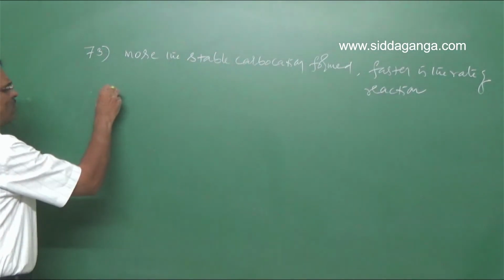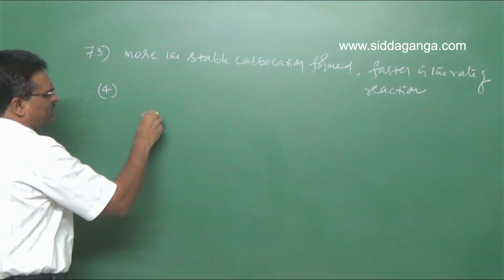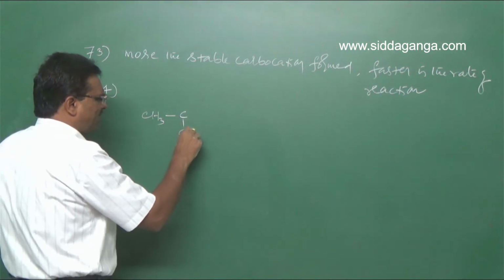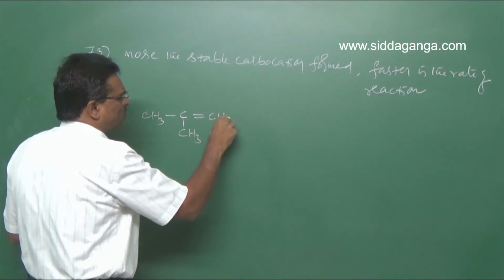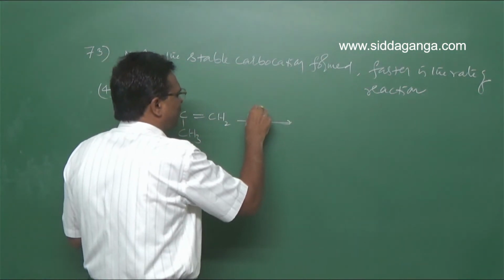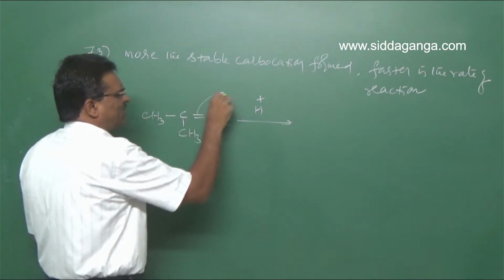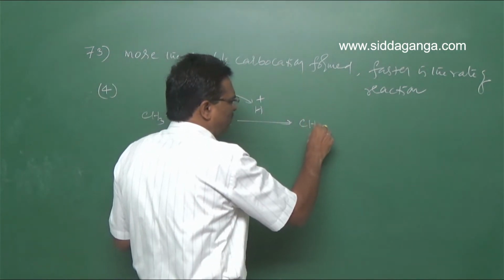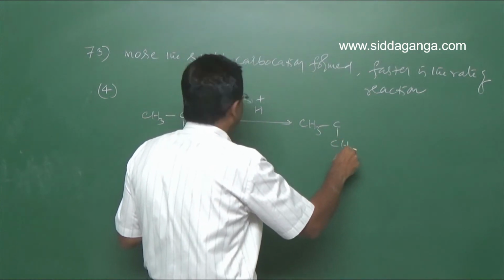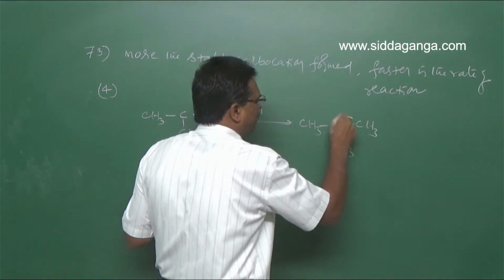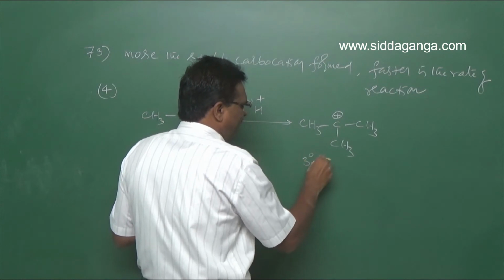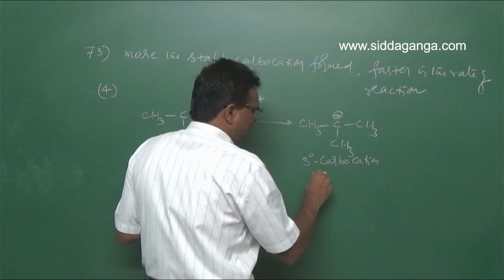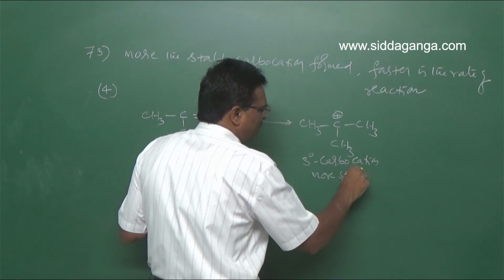So in the fourth option, CH3-C(CH3)=CH2, in the presence of H+, it can accept a proton. This results in the formation of (CH3)3C+, the 3-degree carbocation. This is more stable.